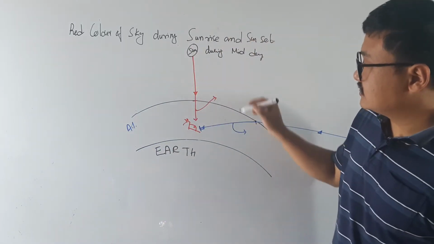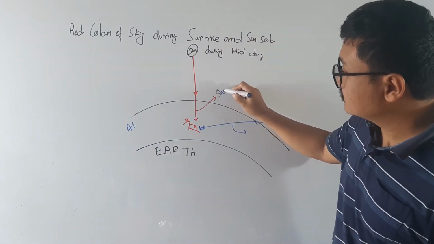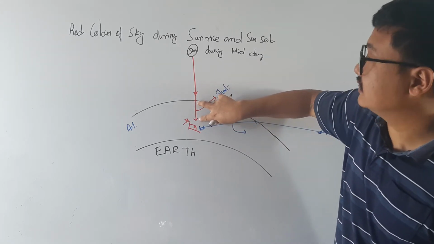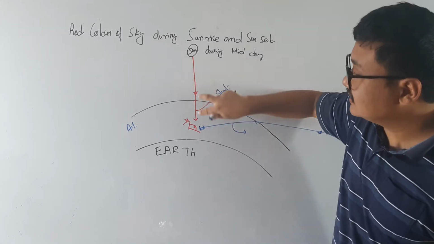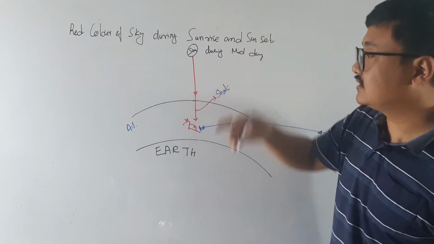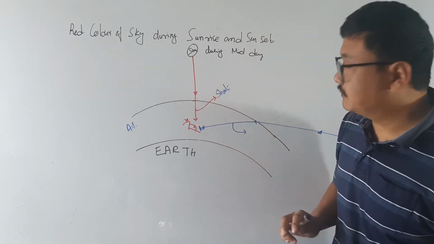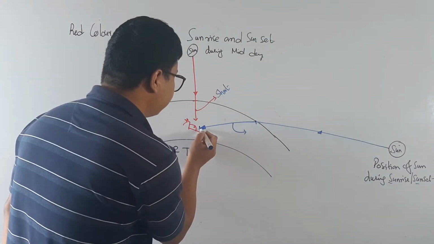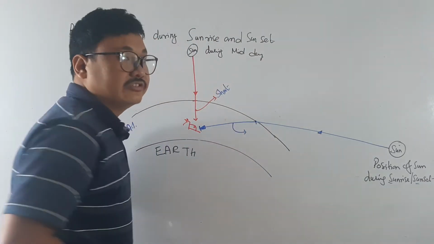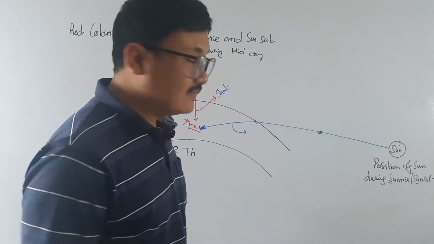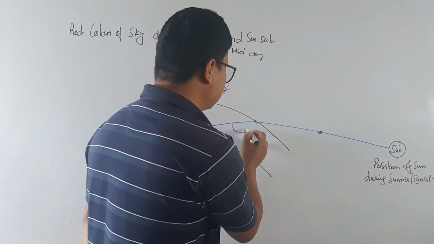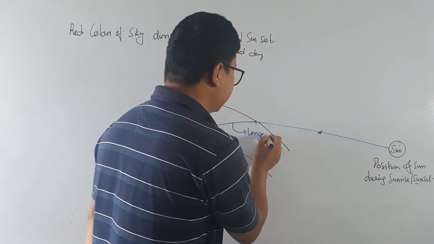Which is short? This distance is short. This distance, traveled by the sunlight in the atmosphere in the daytime, is short. But during sunrise and sunset, if you see here, the path of the light in the atmosphere is longer, isn't it?